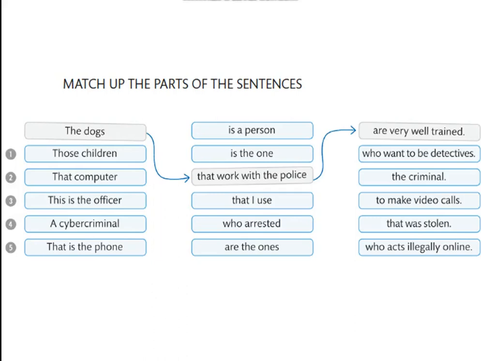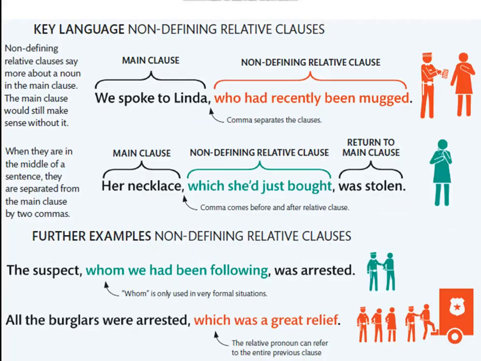Number four, a cyber criminal is a person who acts illegally online. Number five, that is the phone that I use to make video calls.